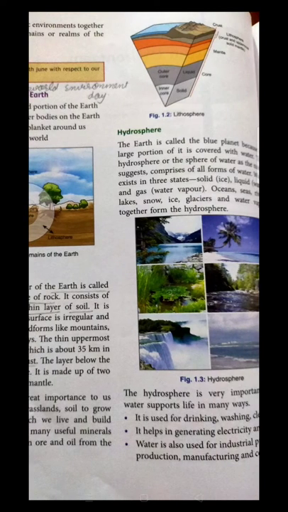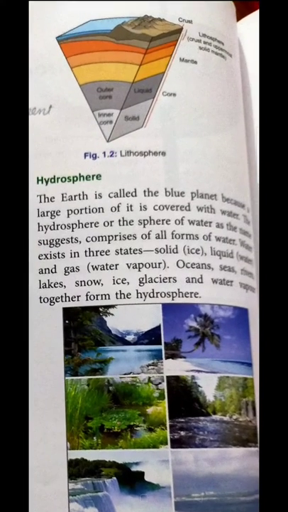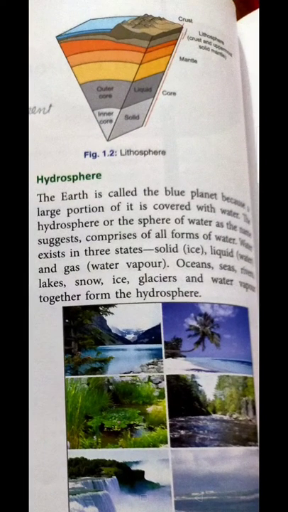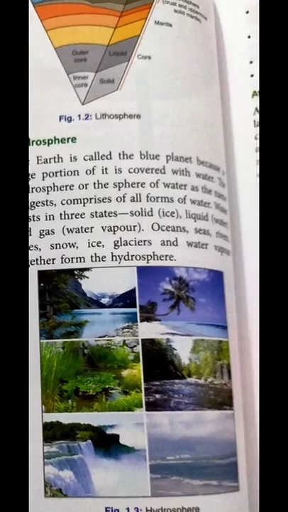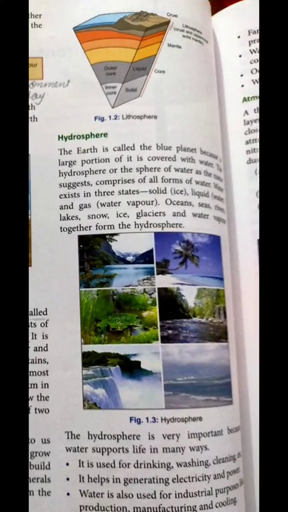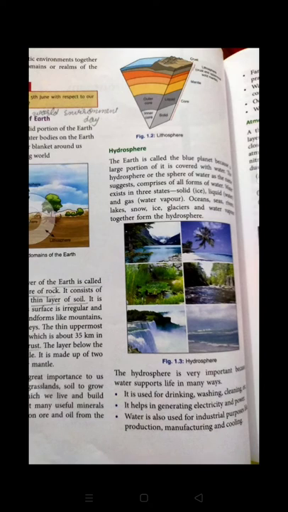Further, the land portion is divided into three parts. The first is the crust, the upper solid part made of different kinds of rocks. The second is the mantle. The mantle is further divided into two parts, the upper mantle and the lower mantle. And the third is the core. Moving further, we discussed the hydrosphere. The word hydrosphere relates to water, and everything which we gain from water is considered part of the hydrosphere. The hydrosphere is divided into three types: solid, liquid and gas.